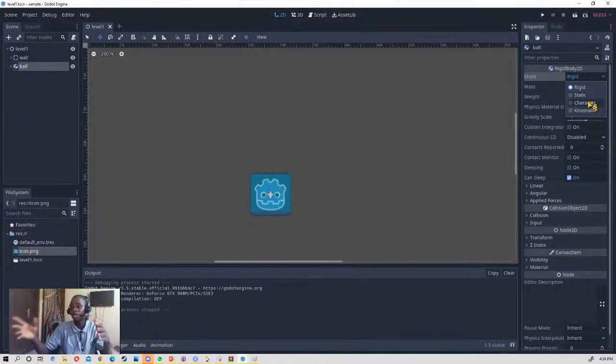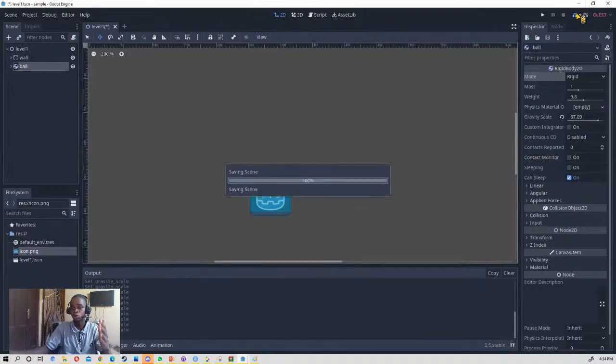If we make it a character, instead of bouncing and rotating the sprite, it will be static. The sprite will not rotate, and everything will be kinematic. You have to code the physics. It has mass, it has weight, it has a gravity scale. If I increase this gravity scale, it is going to drop faster.